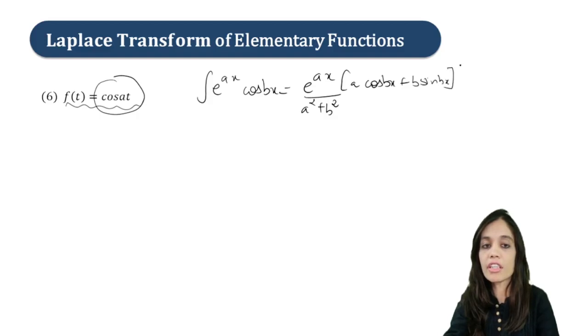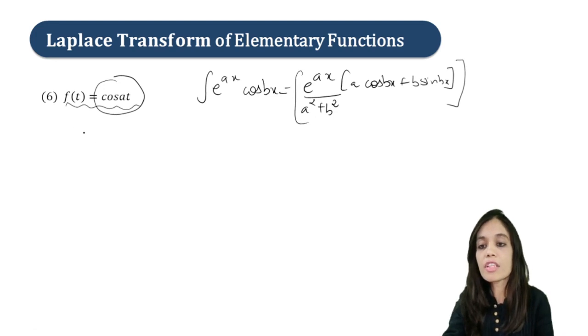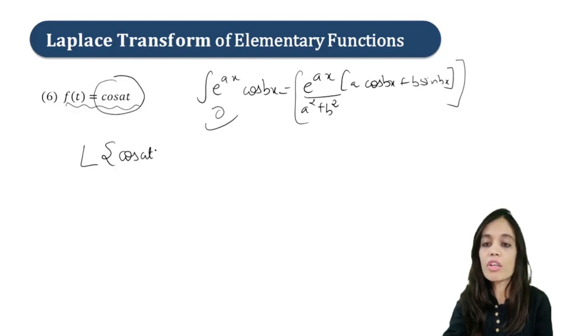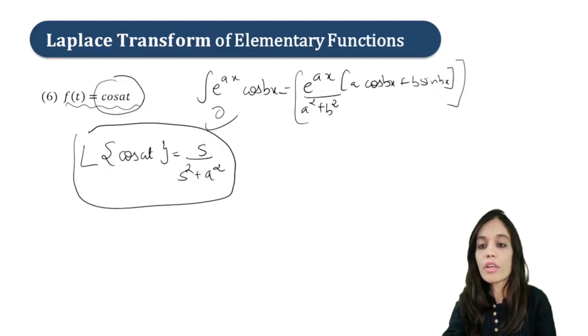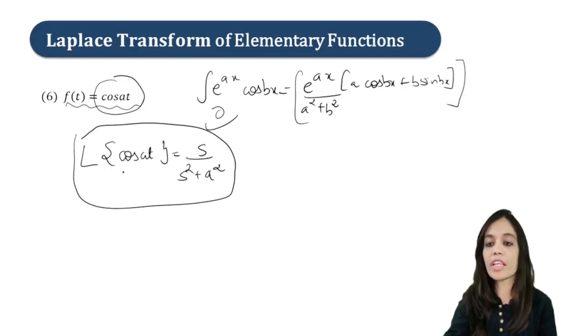So this is our integral formula that we have to use, right? And next, firstly you have to apply the definition, use this formula and prove that Laplace of cos at will be equal to s upon s square plus a square. You have to remember all these formulas, fine?